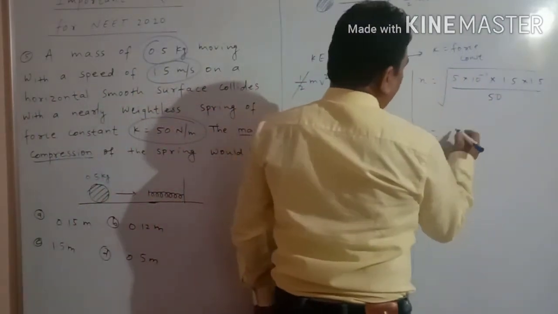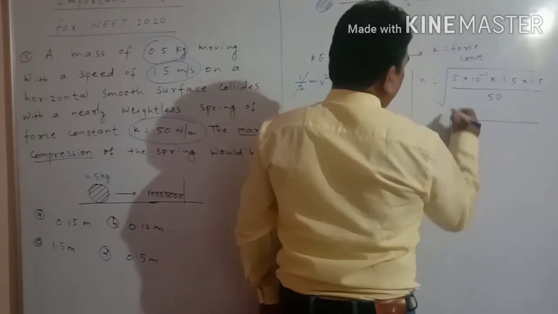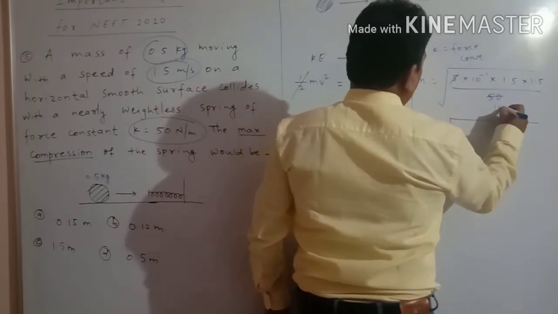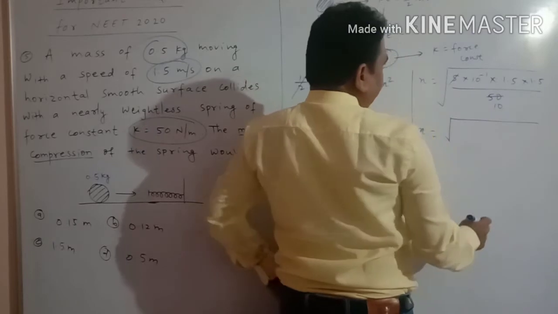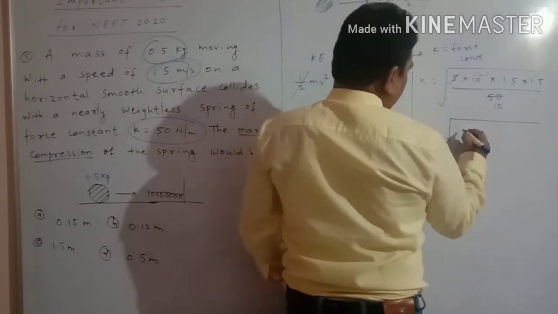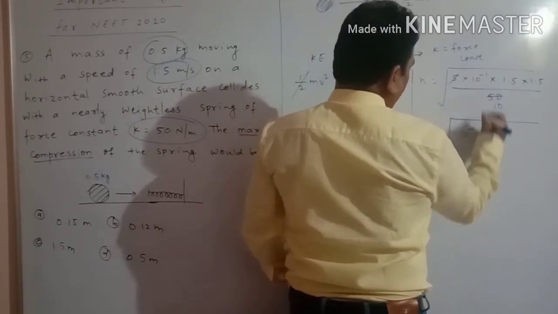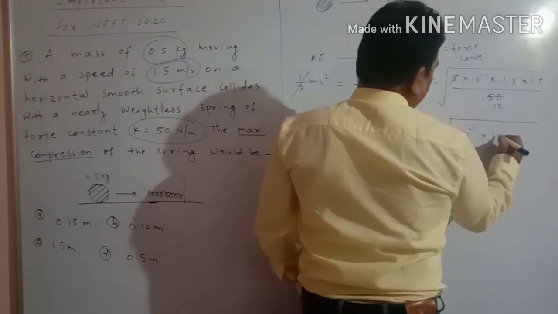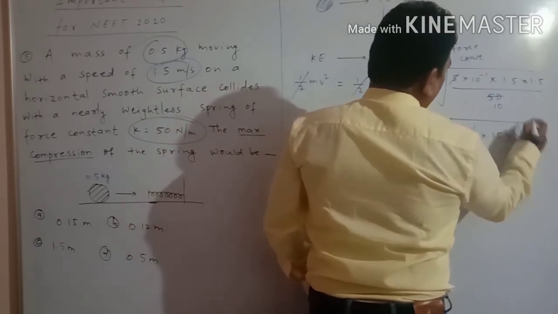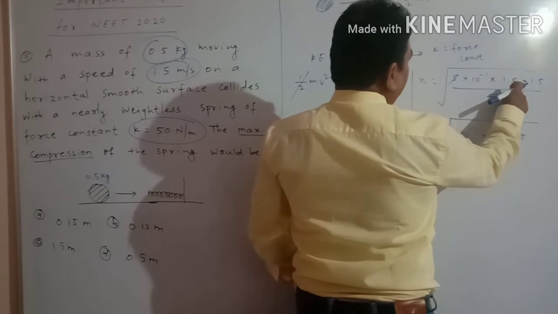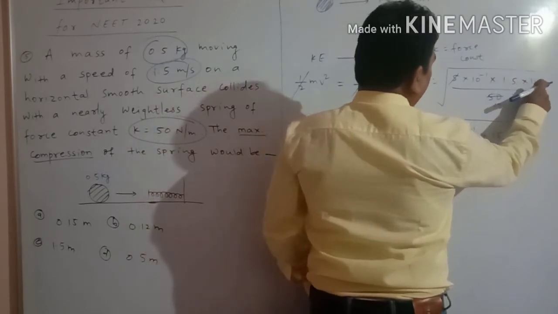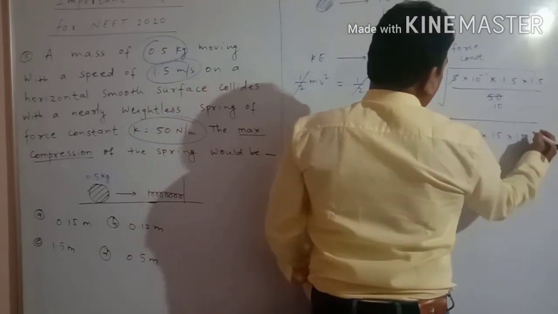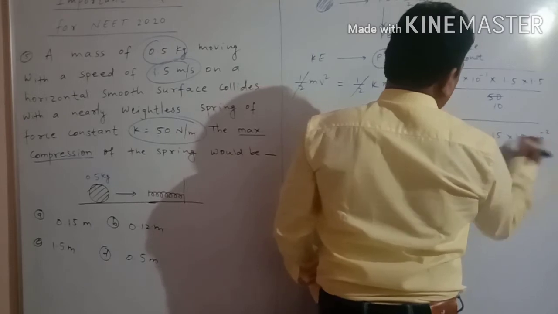So x is equal to root over 5 and here 10. 5 times 1.5 gives 15. Now 10 to the power minus 1, and the decimal point is shifted by one digit here also, so we get minus 2.